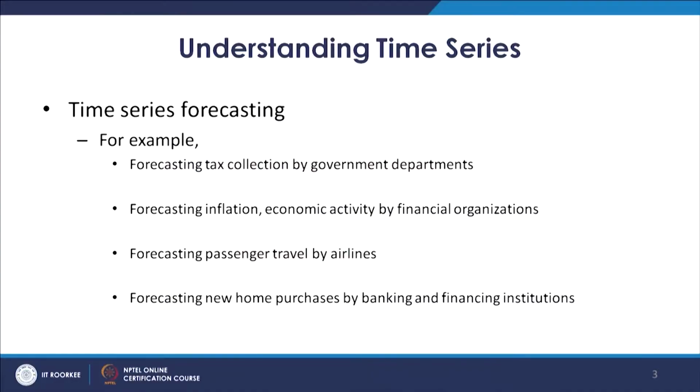Similarly, if we look at the last example in this slide, forecasting new home purchases by banking and financial institutions. If banks and other financial institutions are able to forecast the amount of new home purchases that are going to take place in the next year, accordingly they can do their budget planning, planning of other core activities and execution.